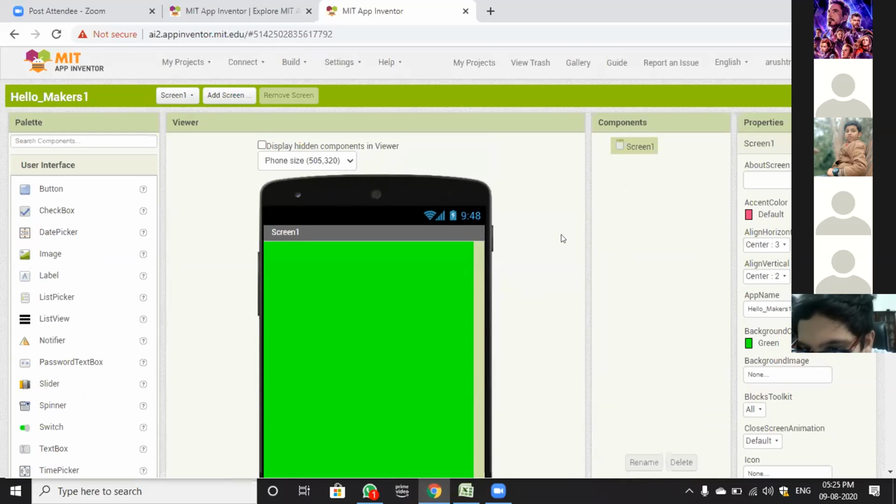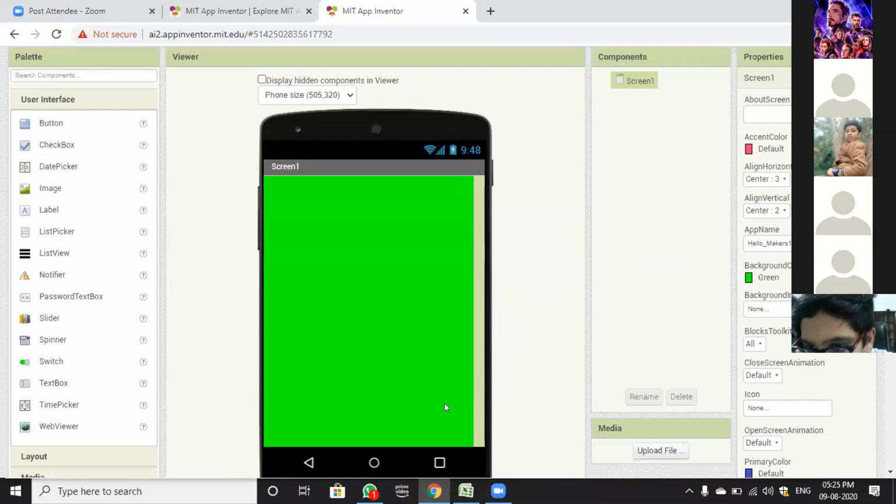So has everybody done? No one has written in the chat box. I think everybody has done.